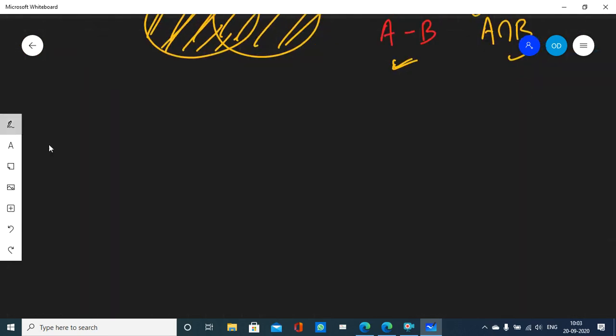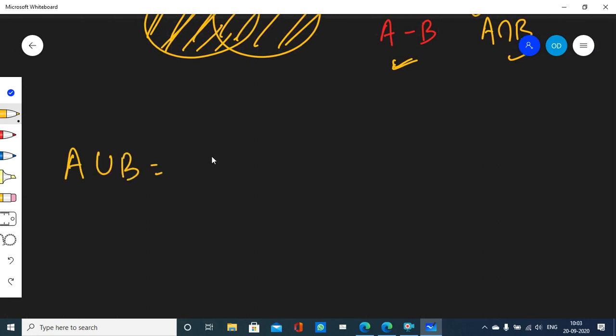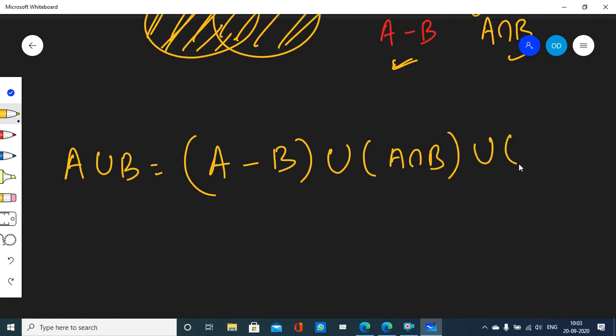Then can I write that A union B is equal to A minus B union A intersection B union B minus A? Because their union is A union B.